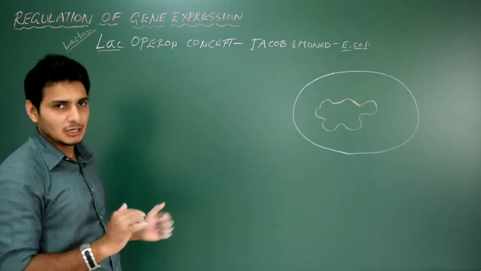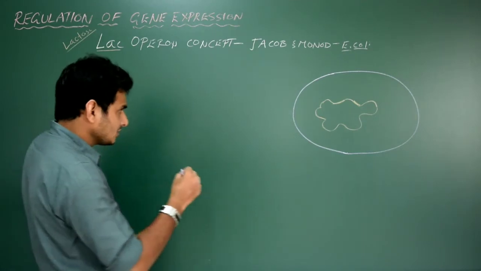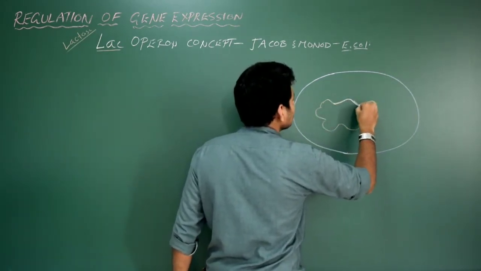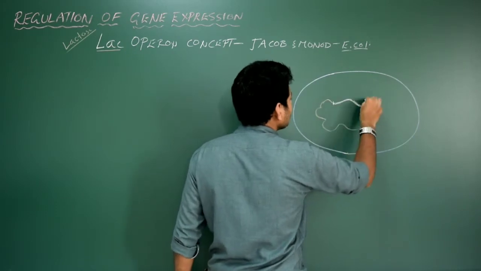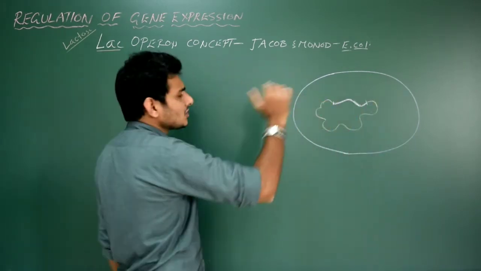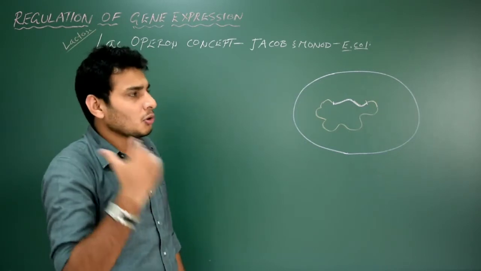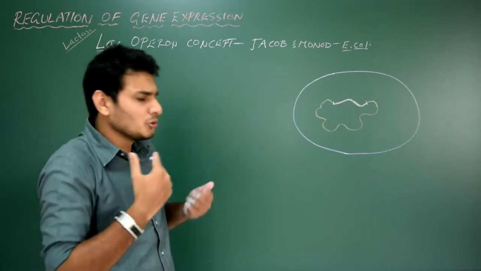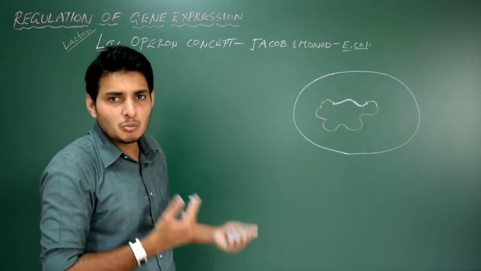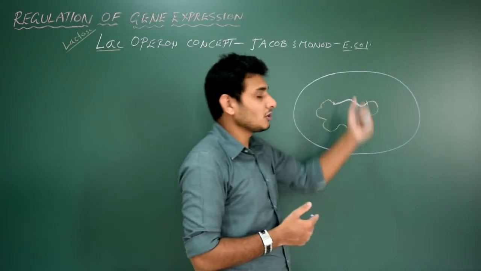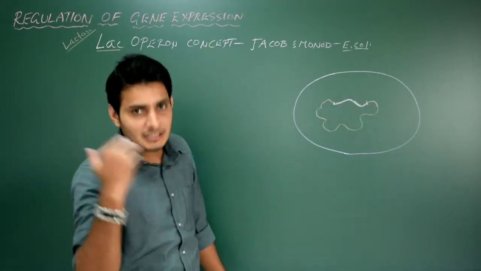Let me consider this particular segment from here to here. Let us imagine this contains a lot of genes, because any prokaryotic gene produces so many enzymes or proteins from a single segment of the DNA. So it is called polycistronic.